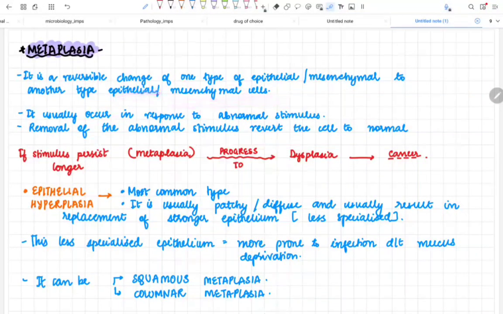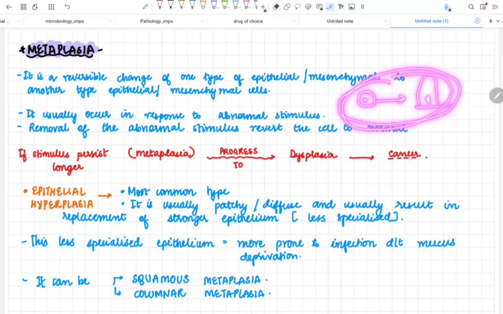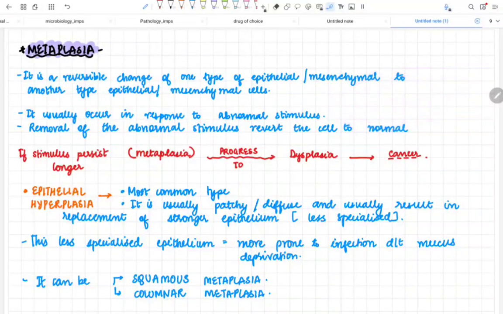As I said in the earlier slide also, my cuboidal cell was changed into a columnar cell. And why did this happen? This happened because of metaplastic change. But the good part is this change is a reversible change. So whenever there is a reversible change of one type of epithelium or mesenchymal cell to another type, it is called metaplasia.